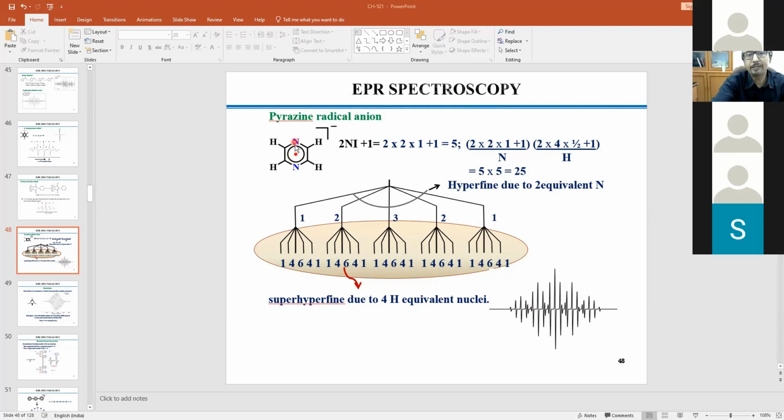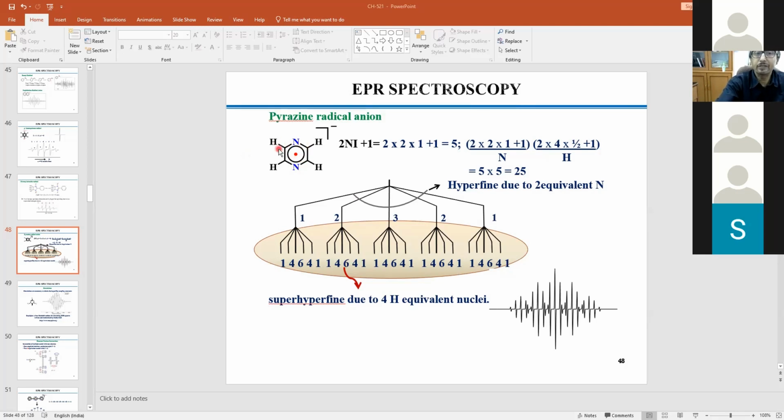Now, the question is, which would be stronger, hyperfine or superhyperfine? As I told you already, it depends on the size of the atom concerned. If the atom is bigger, it participates first compared to the other. Also, it depends on how many bonds away it is, because nitrogen can interact first or hydrogen can interact first.